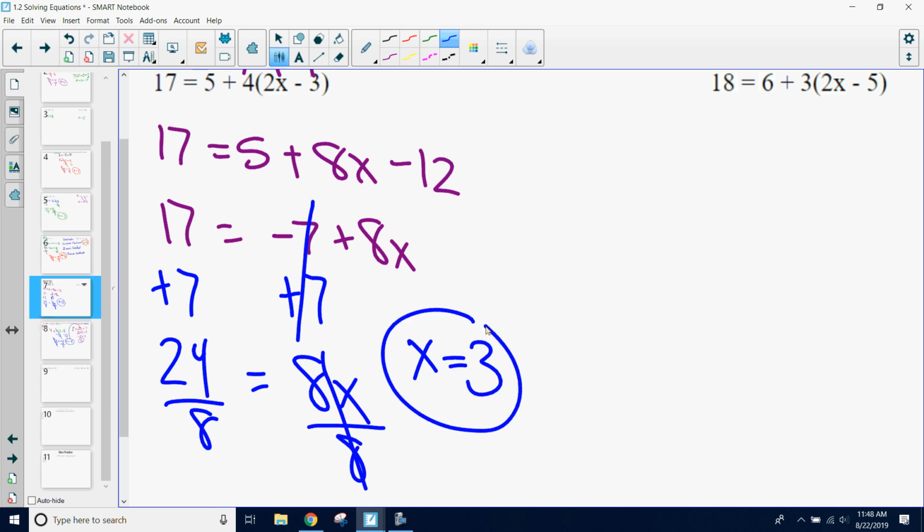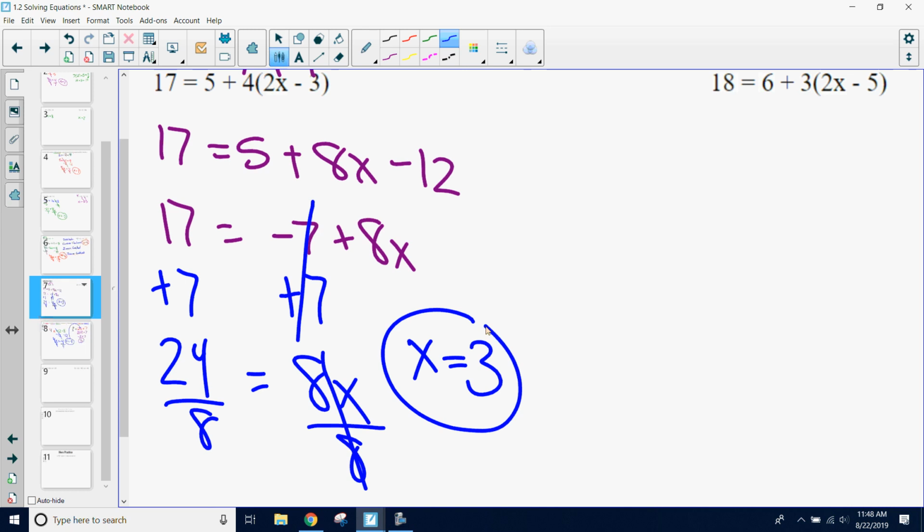Very good. So once again, just running through those main steps again. We always want to distribute first. Anytime you see those parentheses, get rid of them. Just distribute. Then from there, we want to combine those like terms into a single value. Inverse that constant, inverse that coefficient, and you're good to go.